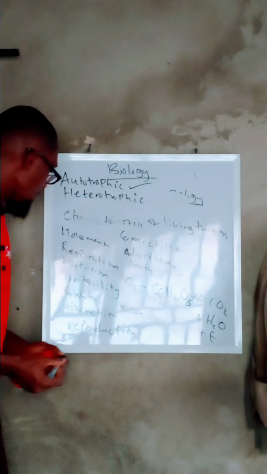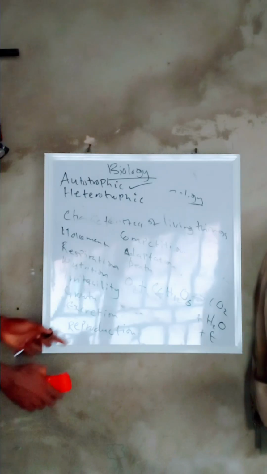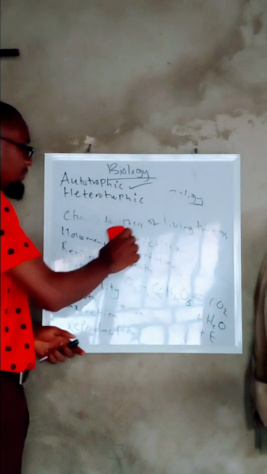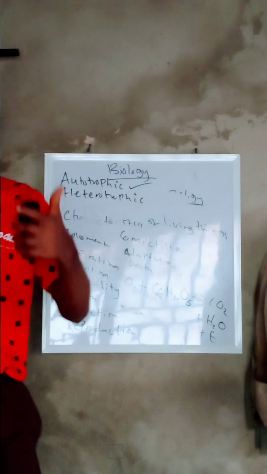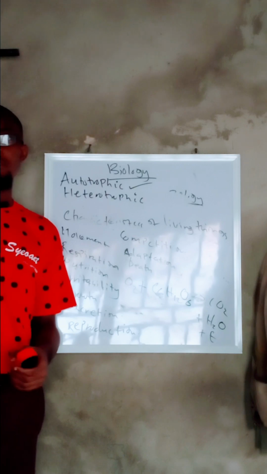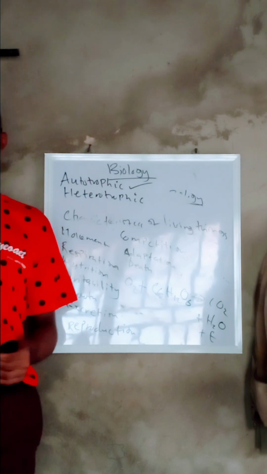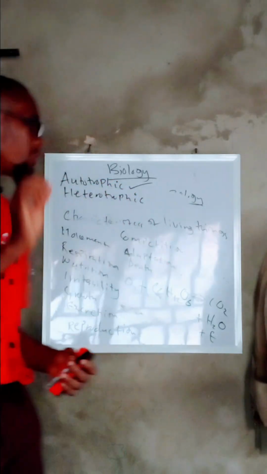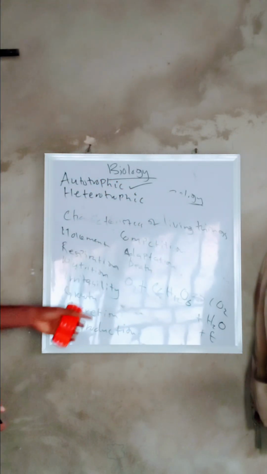Now, we talk about irritability. Irritability is the ability for an organism to respond to stimuli. If I give you a nip on your skin, you feel some little sensation. Or if I slap you, you feel a little sensation. That sensation that you are feeling is as a result of the process called irritability.